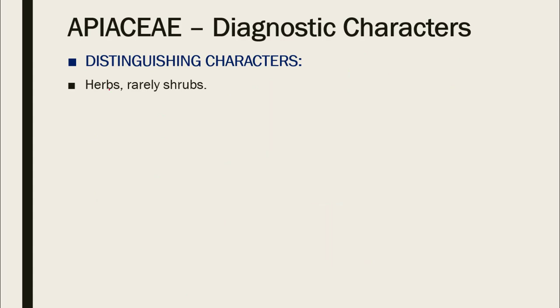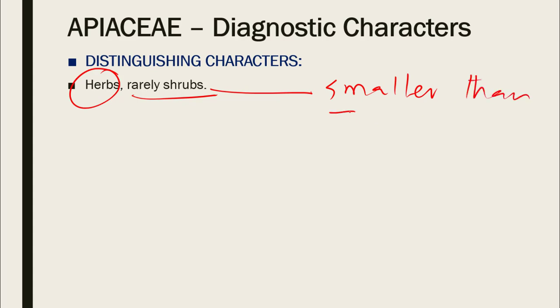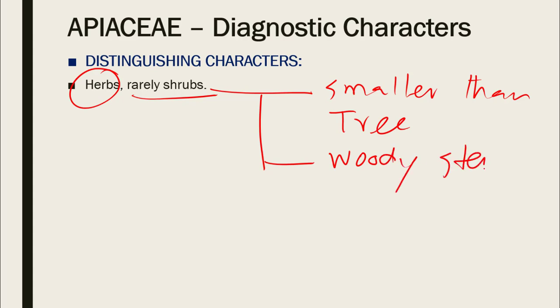The plants of this family, as this first distinguishing character says, are herbs, but rarely you will find shrubs in this particular family. So the shrub is the next category in the habit of plants, and shrubs, although they are smaller than trees, there are shrubs which can grow to quite a bit of height, but mostly they are smaller than trees, and they have a woody stem. Their stem is not soft and green like herbs. Their stem is mostly woody.